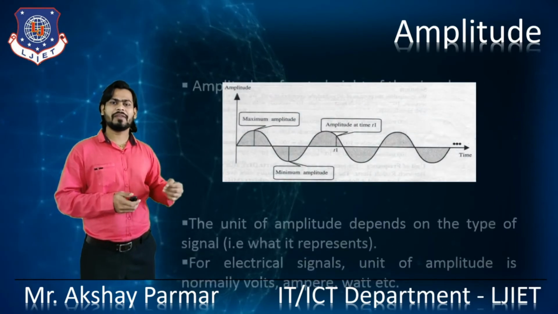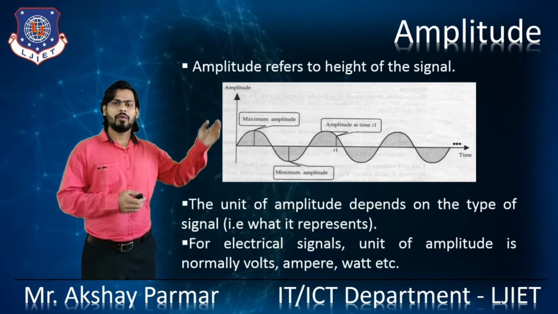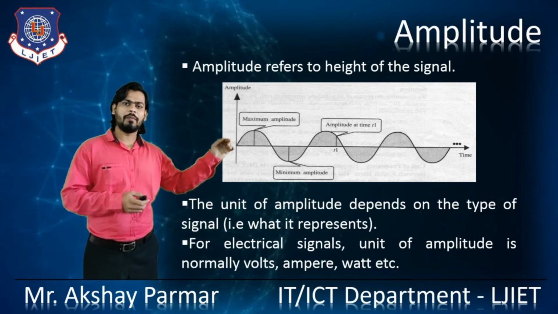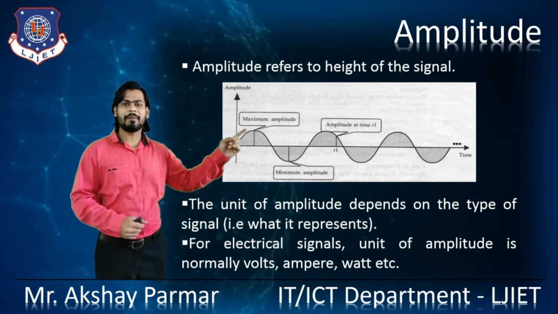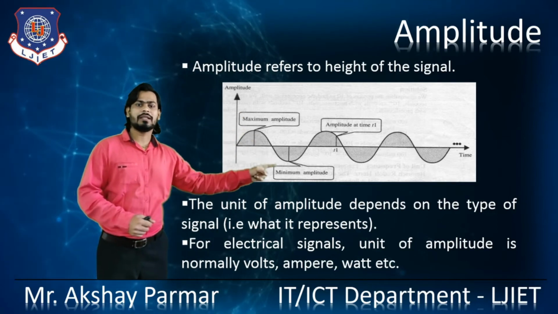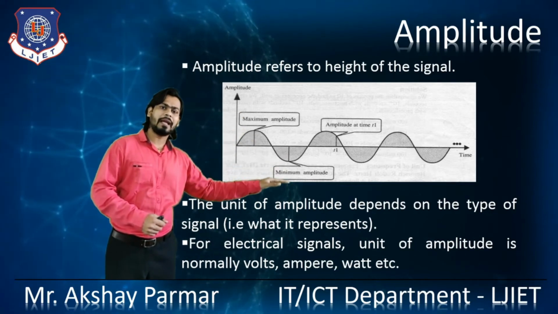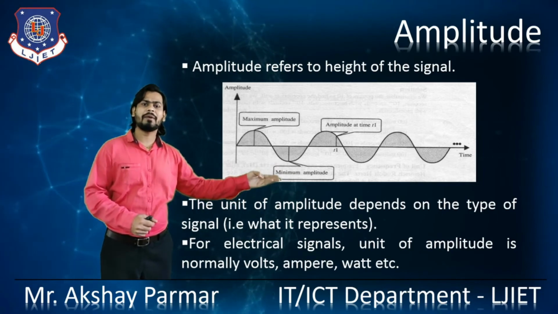Here you can see this in the figure, right? The amplitude is the vertical distance from any given point on the wave to the horizontal axis. This is the maximum amplitude on the positive side. This is the maximum amplitude on the negative side, which we can say is the minimum amplitude.